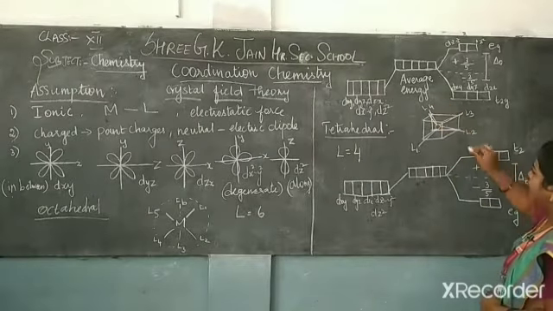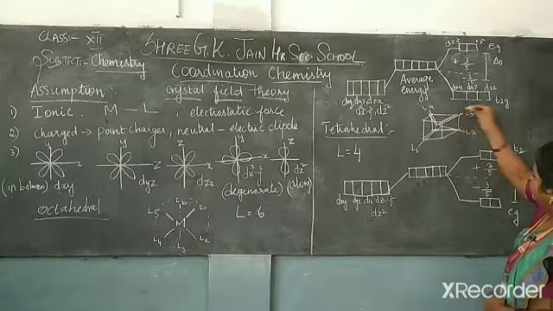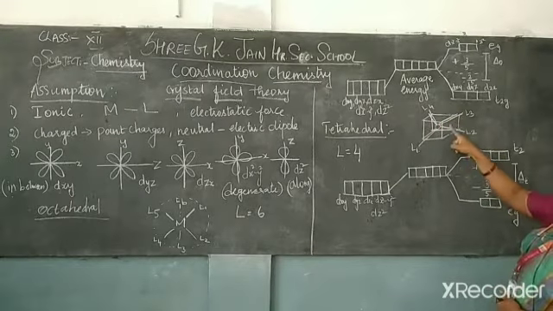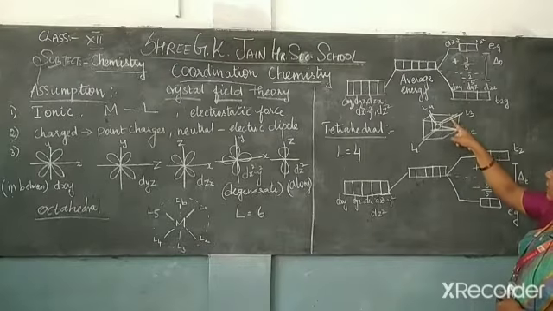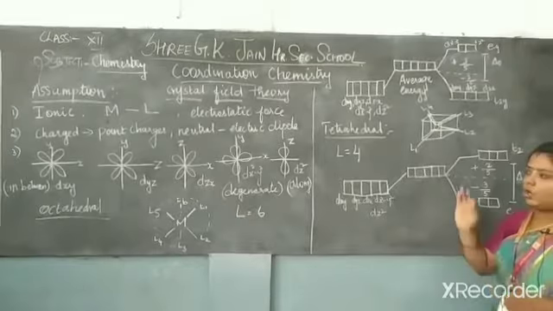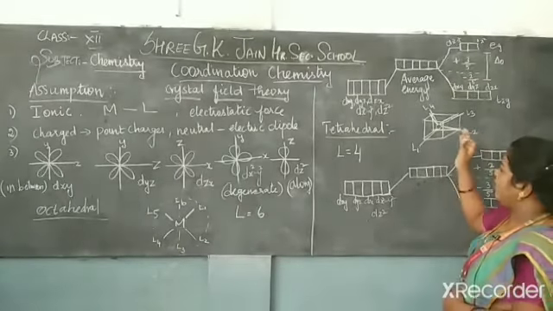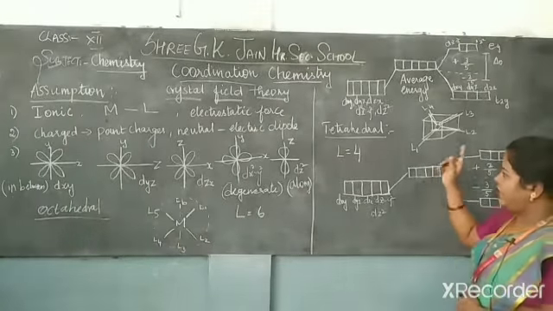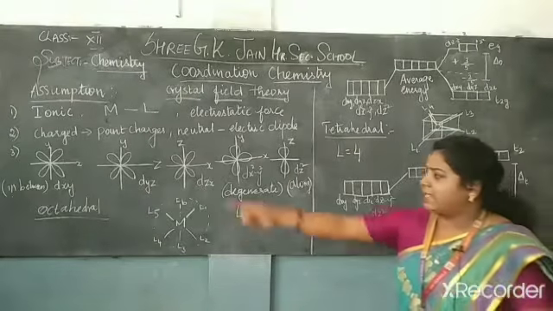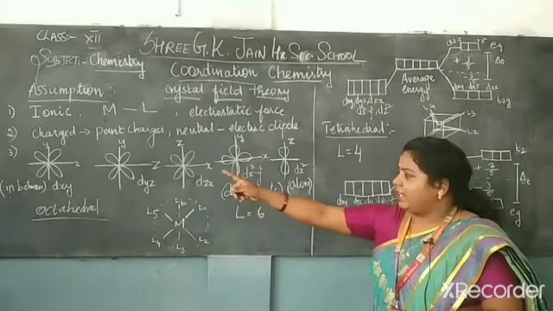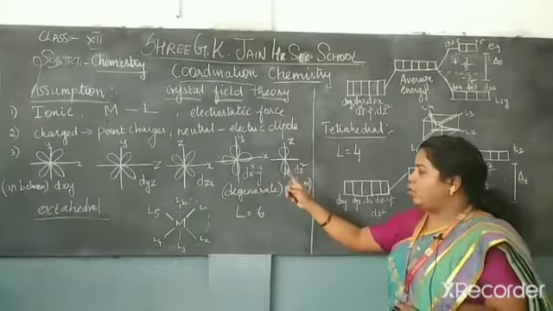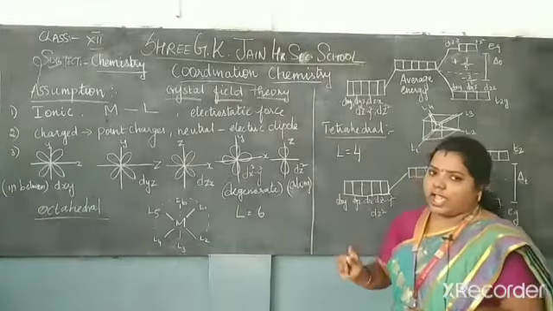The actual thing is here, so I am just going ahead with the colored one. If you see the colored one, it shows the difference in colors. So when it is tetrahedral, the lobes are arranged in between the axes. If it is in between the axes, which orbitals will be involved? dxy, dyz and dzx, because the other 2 are formed along the axes.